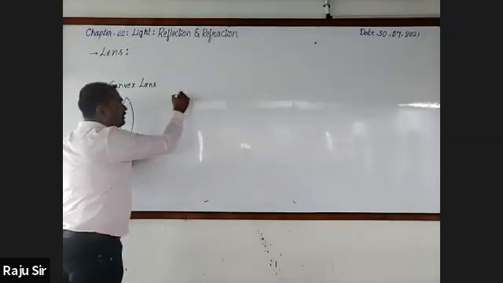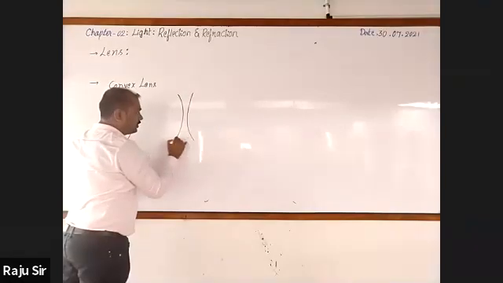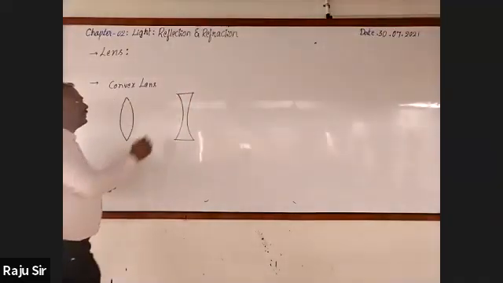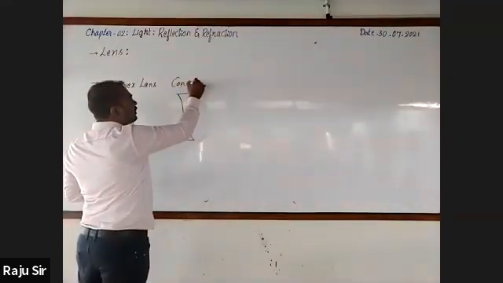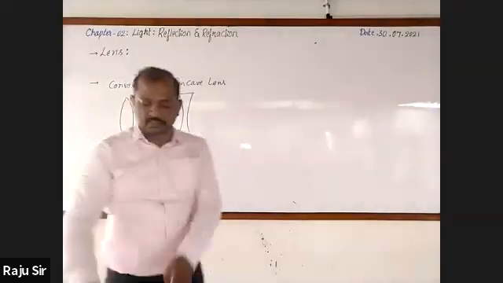And similarly, I am going to show you another lens in which both the surfaces are bulged inward. It is called a concave lens. Okay, convex and concave.